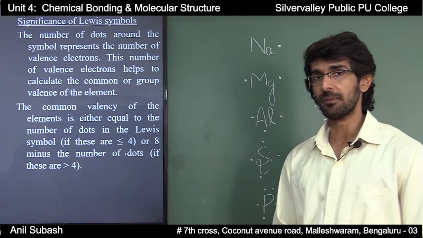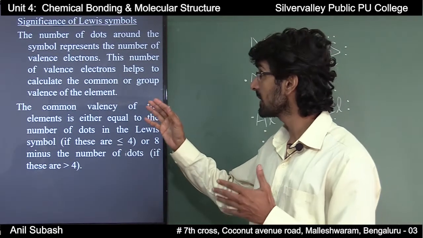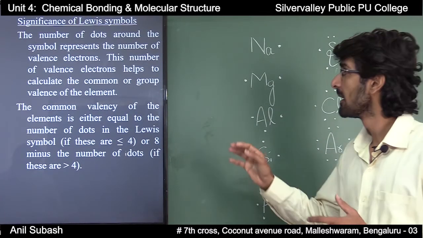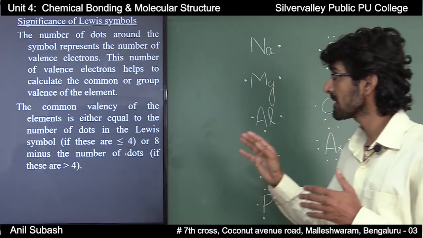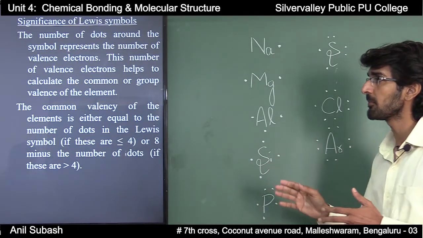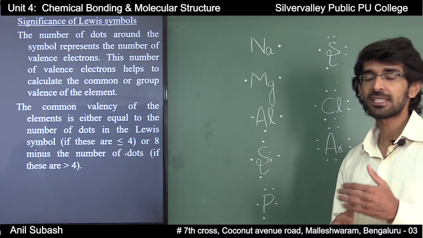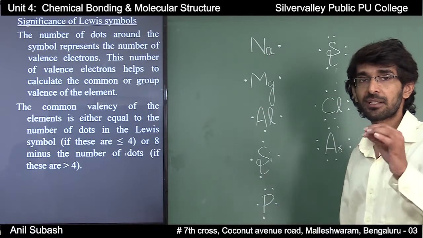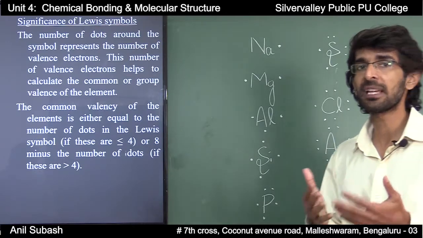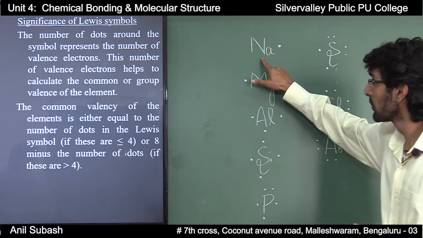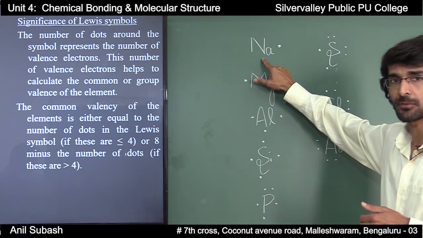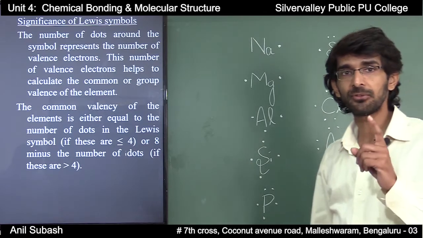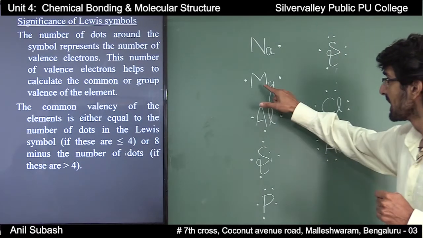Significance of Lewis symbol. The number of dots around the symbol represents the number of valence electrons, and this number of valence electrons helps to calculate the common or group valency of the element. We just now learned that the number of dots around the symbol represents the number of valence electrons. For example, sodium. Around the chemical symbol of sodium, you have 1 dot. It represents that sodium has 1 valence electron. Similarly, magnesium.